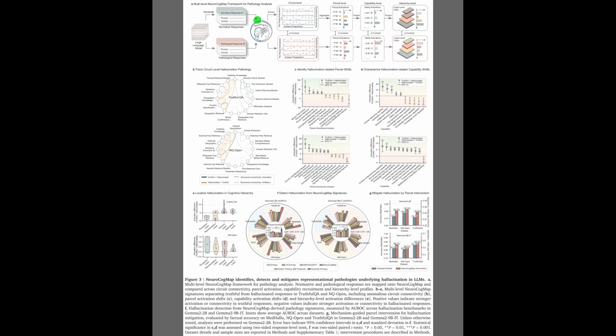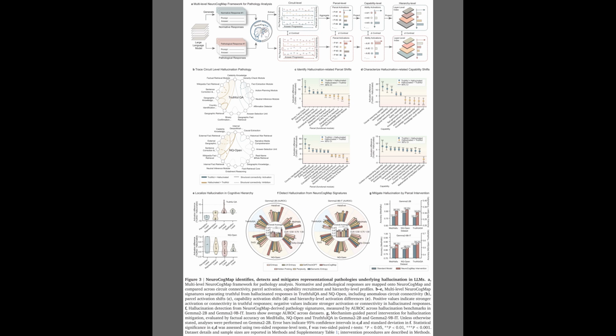Now Figure 3 demonstrates how this structural map helps diagnose and fix hallucinations. Panel A outlines the overall pathology analysis framework, which maps normative and pathological responses onto the NeuroCogMap. Next, panels B through E reveal distinct representational signatures separating truthful and hallucinated responses in TruthfulQA and NQ Open.